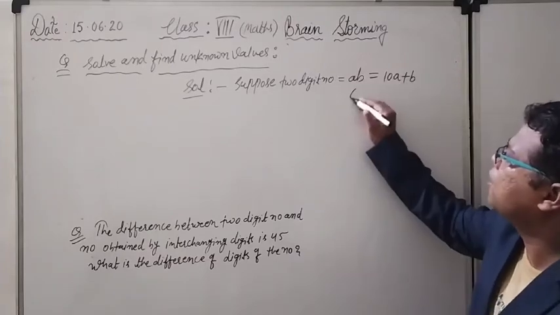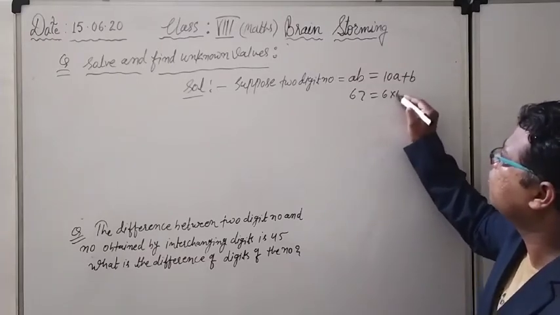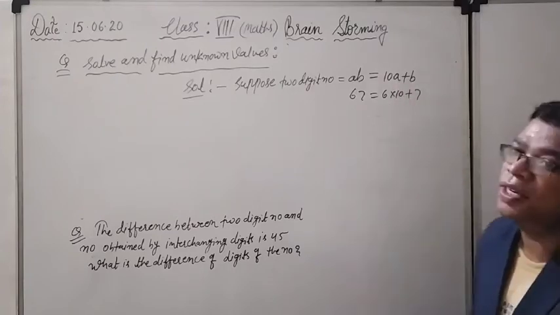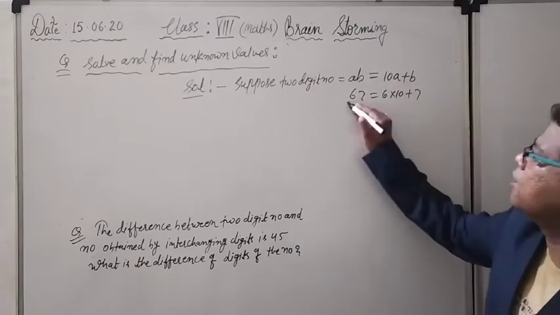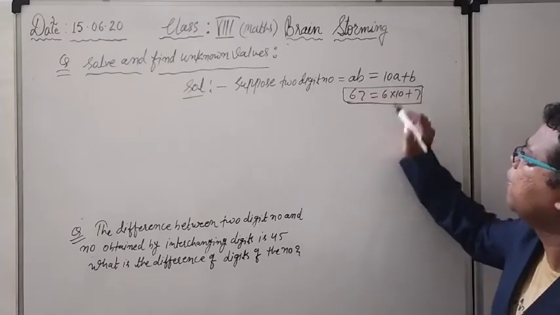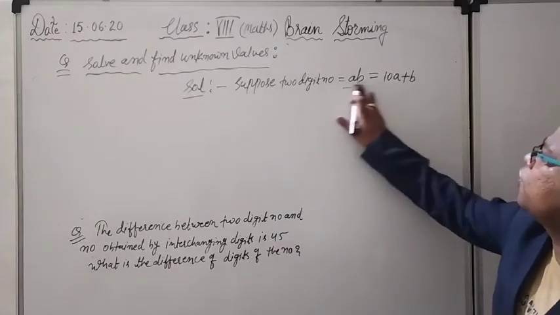For example, 67 could be written as 6 into 10 plus 7. Same like that I have written here. So this is the example I am giving you, so no need to remember it. This could be written as 10A plus B.